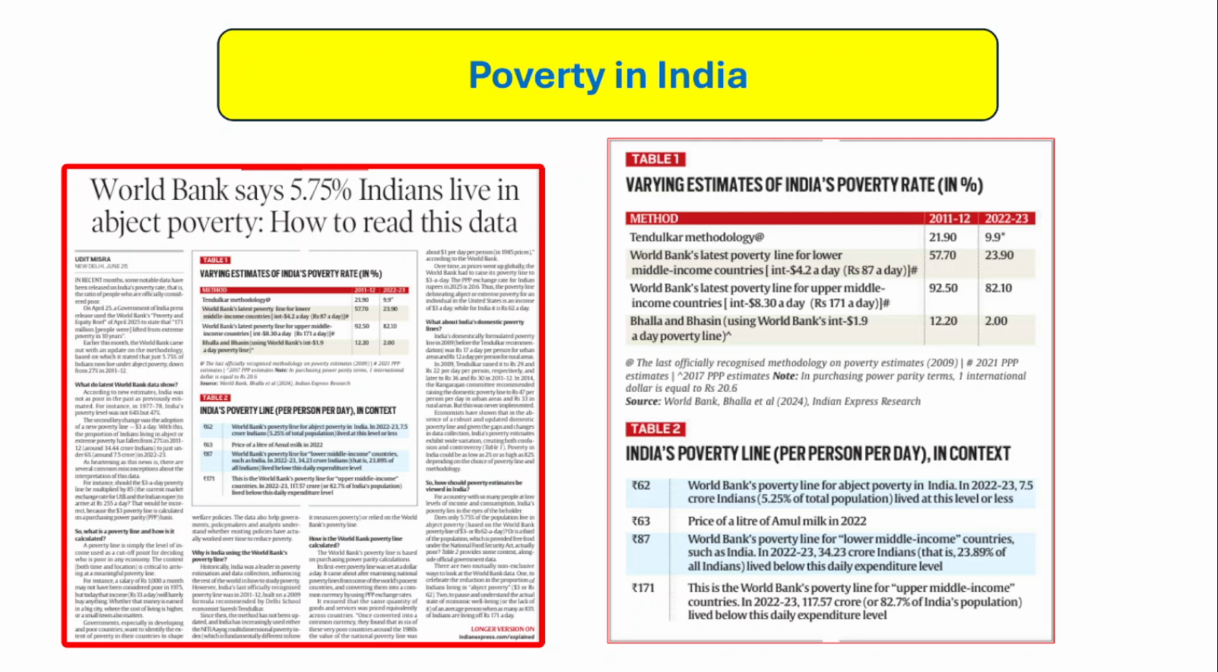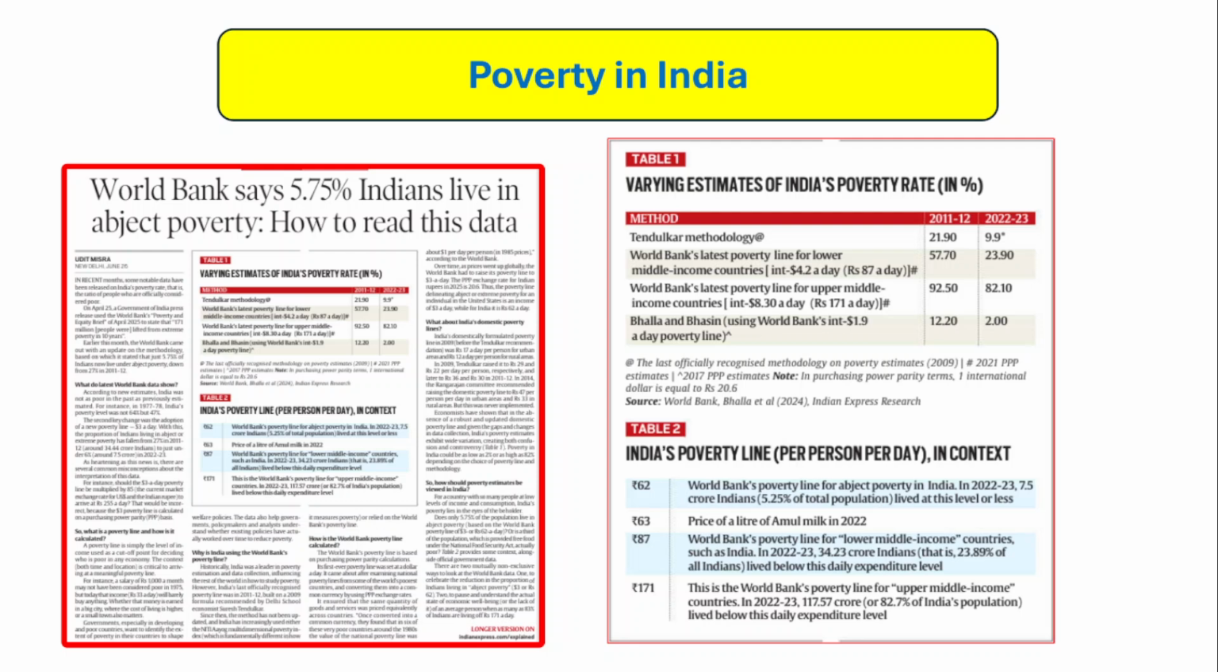The first topic with which we are going to start this session is poverty in India. We all know that poverty is a very important concept, and in General Studies paper 2 and paper 3 for the mains examination, this topic is very important. Now what is the context? Why has this particular article been given in the Indian Express newspaper? Recently the World Bank has said that 5.75% of Indian people are living in abject poverty.